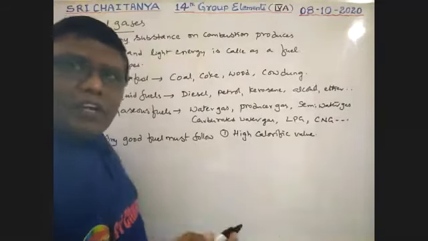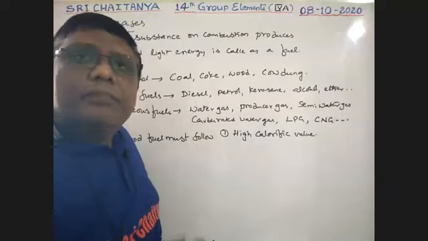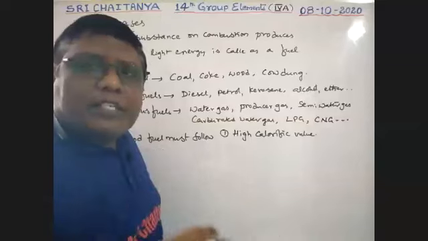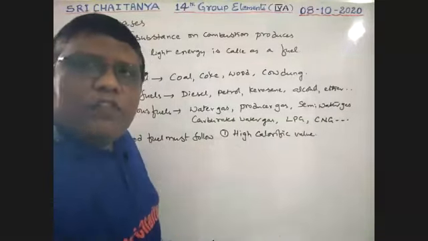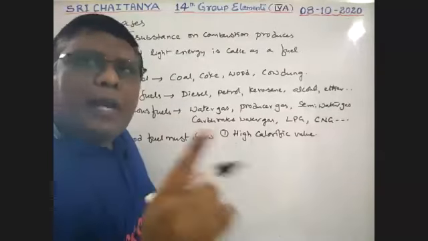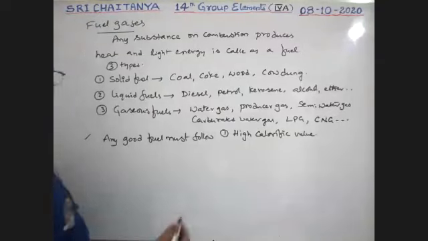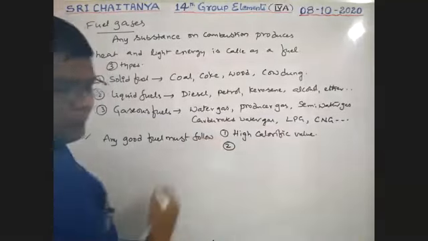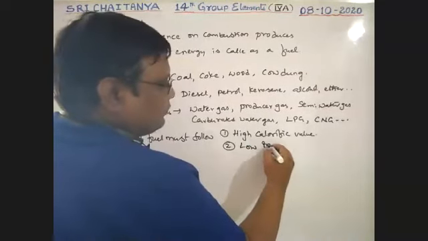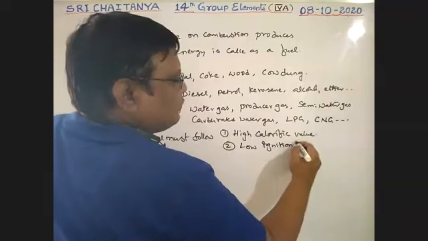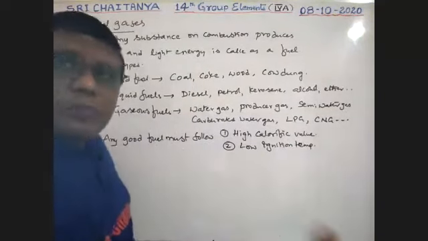What is the meaning of calorific value, boys? That is the heat produced when 1 gram of substance is burned. When 1 gram of substance is burned, how much heat energy is produced by that fuel is called calorific value. And that calorific value should be high. Second one is low ignition temperature, that means easy to burn.